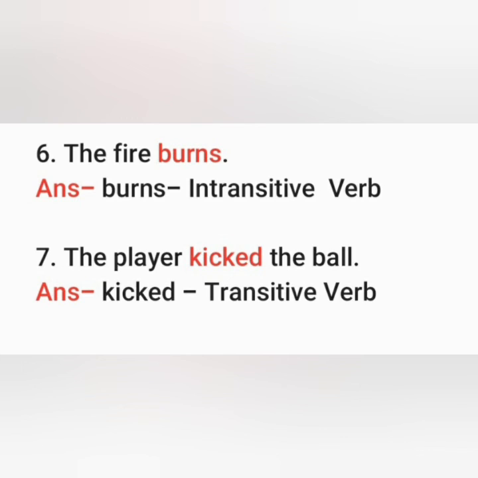Next example, the player kicked the ball. Here we have the verb kicked and after the verb we have the object the ball. Here we have the receiver of the action, that is the ball. So it is a transitive verb. If we ask the question the player kicked what, then we have the answer the ball. So when we have the answer of the question what, then it is a transitive verb.